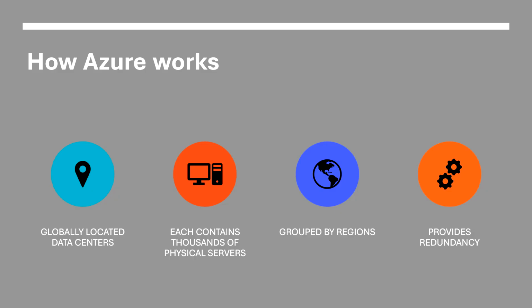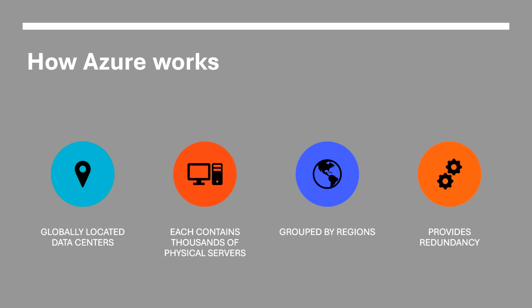Azure works in a few different ways. It is the cloud, but in order for it to be cloud, those resources have to be stored somewhere. So the data centers are globally located. Each data center contains thousands of physical servers and is grouped by individual regions and provides redundancy. That way, if one server goes down, another one will take over until it gets fixed or replaced.